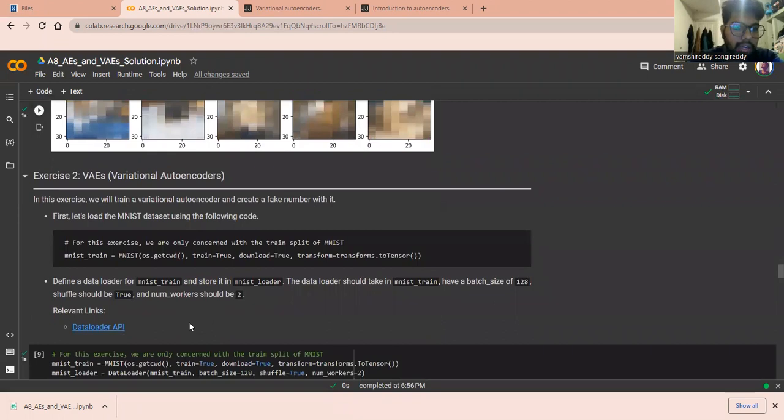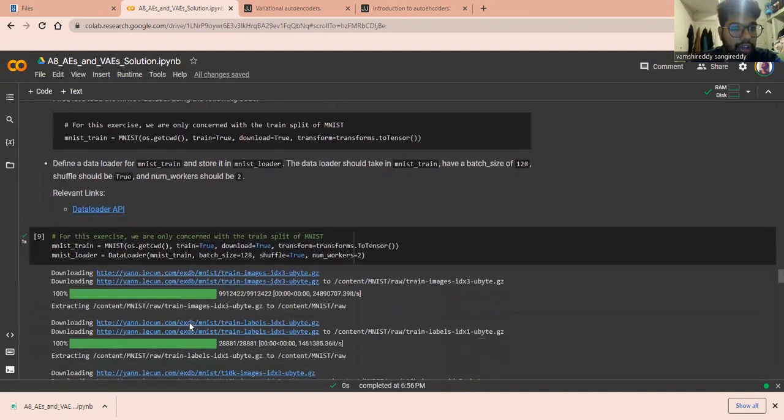The next exercise is variational autoencoders. In this, we are not going to use CIFAR10. We are going to use the MNIST dataset, which has the numbers 0 to 9. We have data loaders, MNIST train and MNIST loader. In this segment, we are only going to consider the training set.